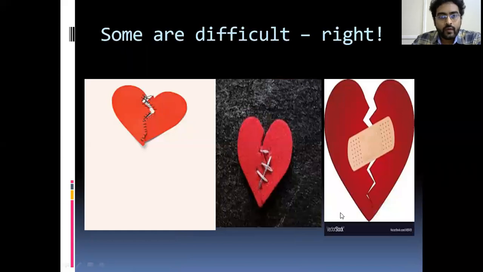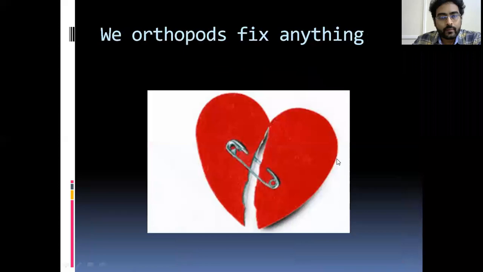Of course, some things cannot be fixed, right? Yeah, but we orthopedics fix anything. If you give us an implant, we will fix anything. Okay, this is just for kidding.